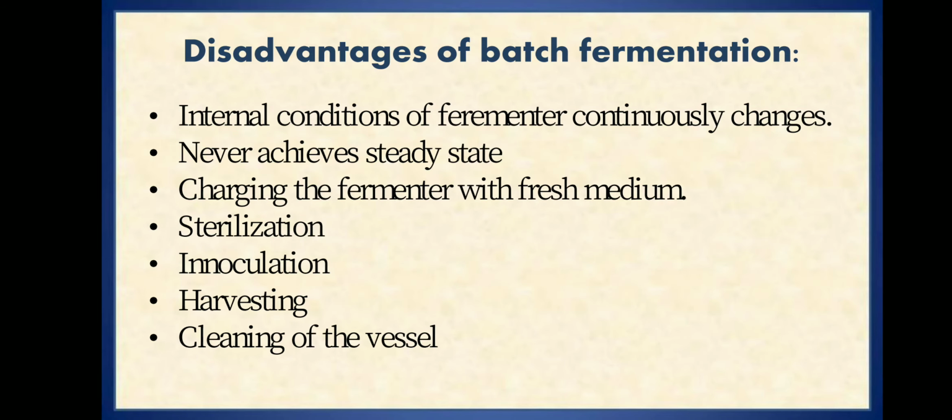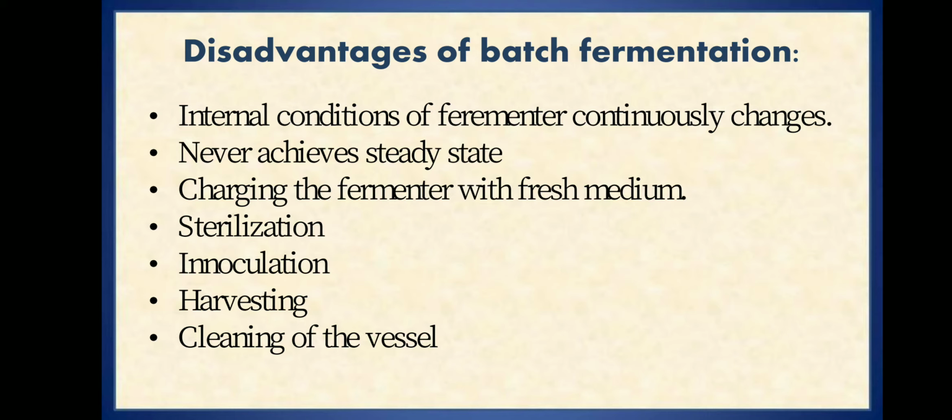However, batch fermentation has certain disadvantages. The internal conditions of the fermenter continuously change and it will never achieve steady state because of the sequence of growth phases that happen inside the fermenter tank. Every time we start a new batch, we have to charge the fermenter with fresh medium, and this medium has to be sterilized.